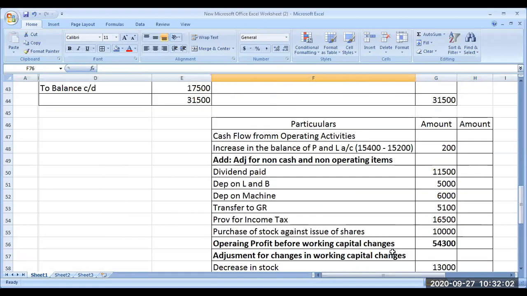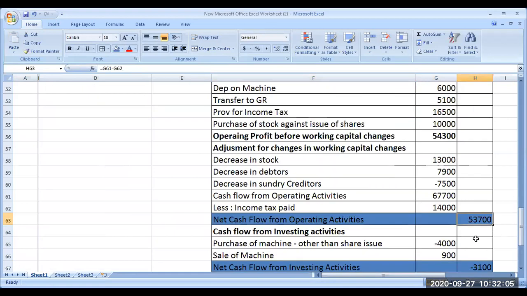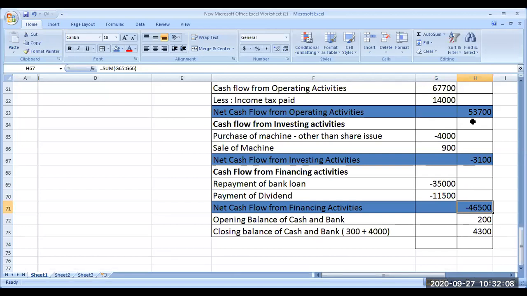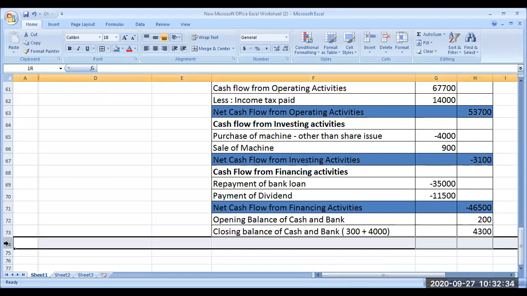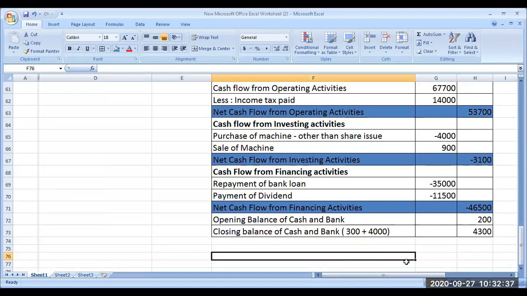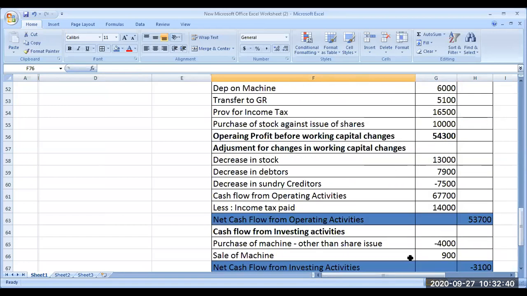Now, what is the use of this? You have to check this amount. This should always be more. Cash flow from operating activities should be much more than anything else. But that's only a general principle, a general idea. Sometimes it can differ. Look at this, it is almost equal to this. What is the meaning? We are settling the loan. We have repaid the loan. If you repay from this, it is good. If you repay a loan from borrowed loan, it is not good. That kind of understanding you have to make here. You have to analyze how the cash flows of a particular company are.